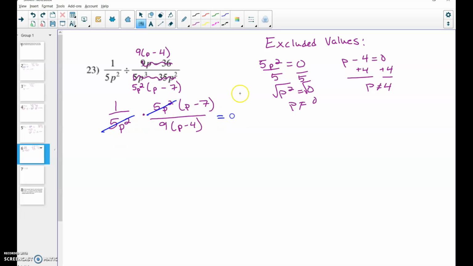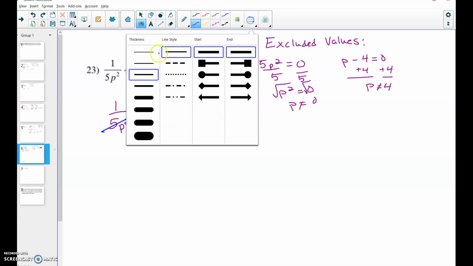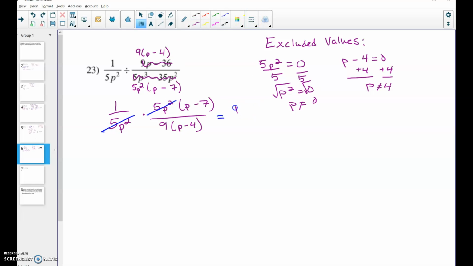So now we're going to multiply it across. I have (p minus 7) over 9 times (p minus 4). And again, p can't equal 0 or 4.